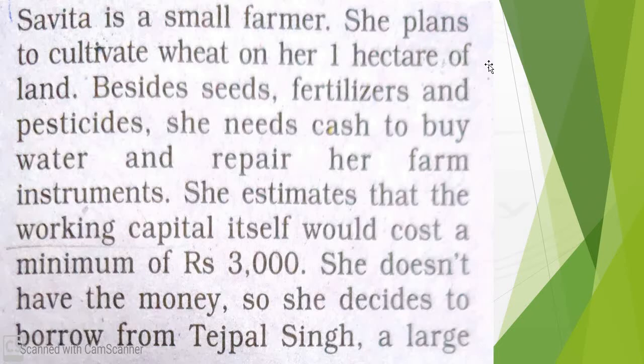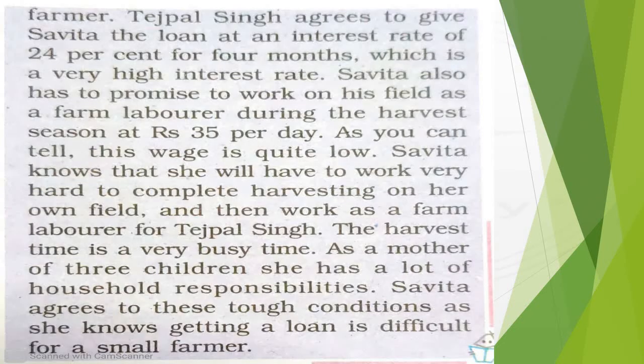She doesn't have the money, so she decides to borrow from Tejpal Singh, a large farmer. Tejpal Singh agrees to give Savita the loan at an interest rate of 24% for 4 months, which is a very high interest rate.